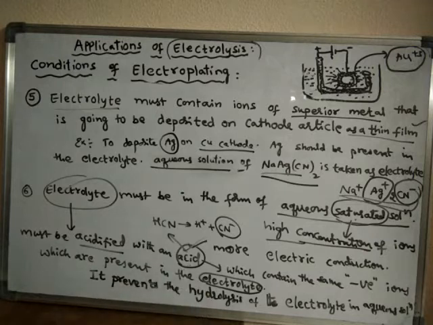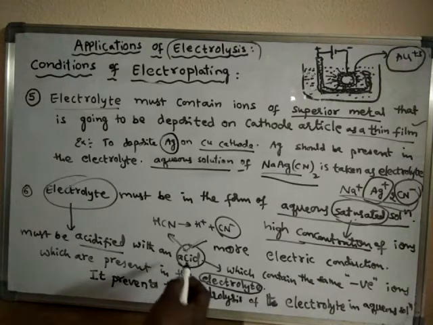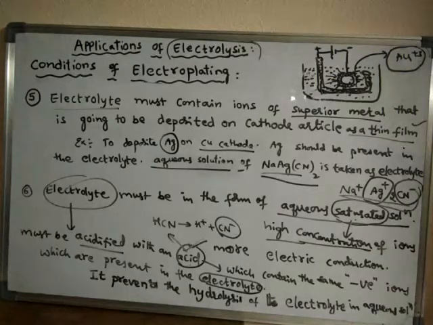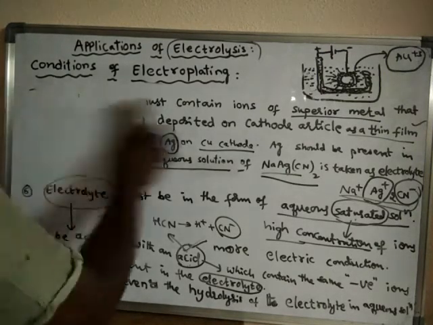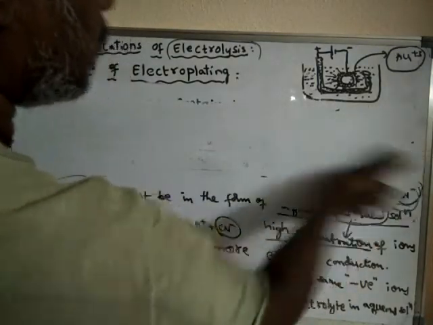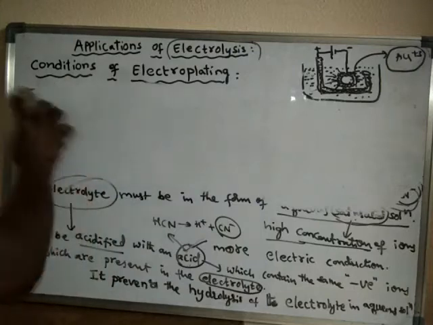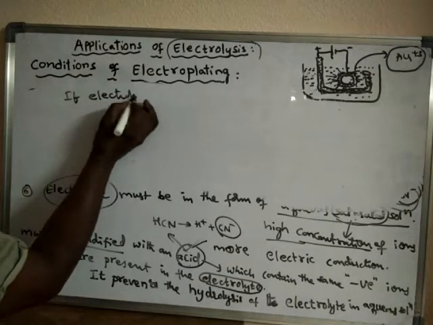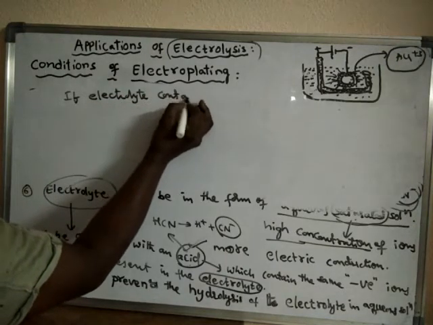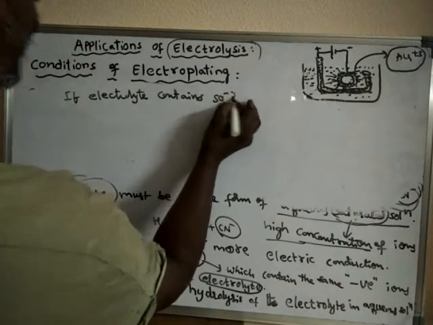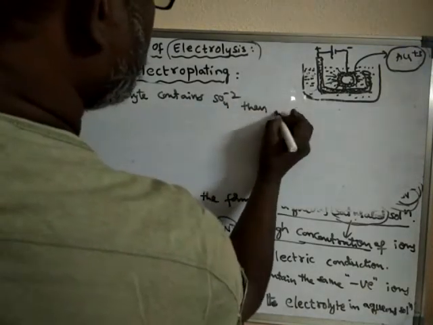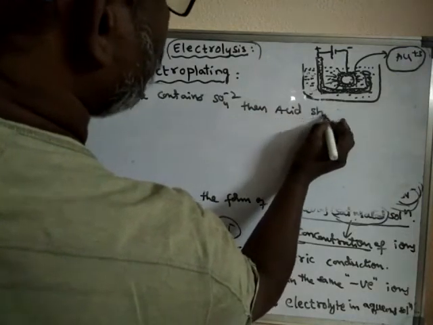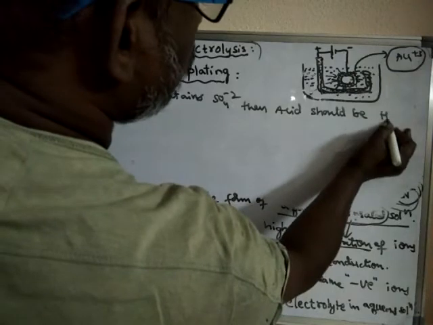And which acid do we have to add to that aqueous saturated electrolyte? We have to add an acid which contains the same negative ion which is present in the electrolyte. For example, if the electrolyte contains sulfate ions, then the acid should be H2SO4.